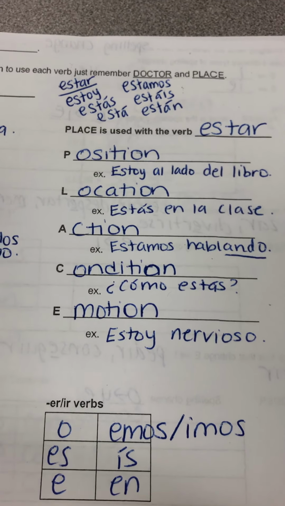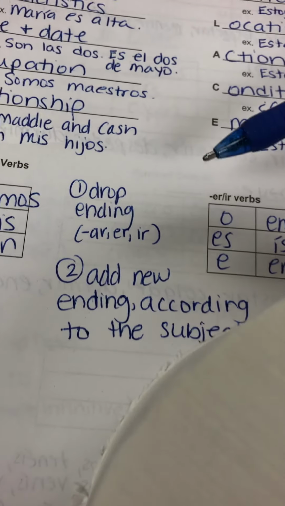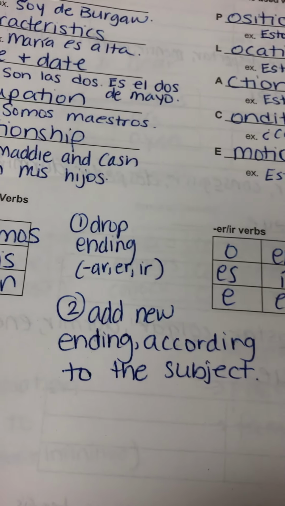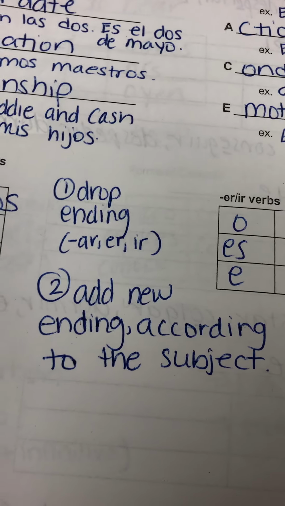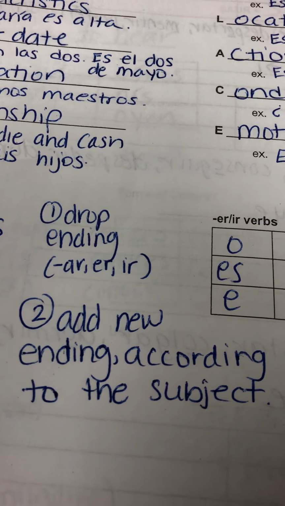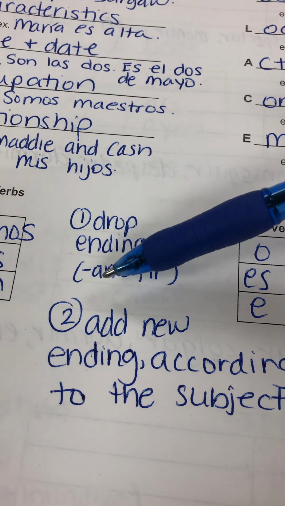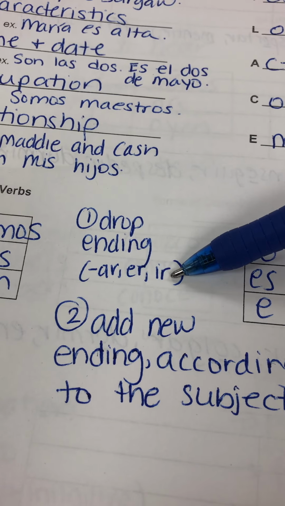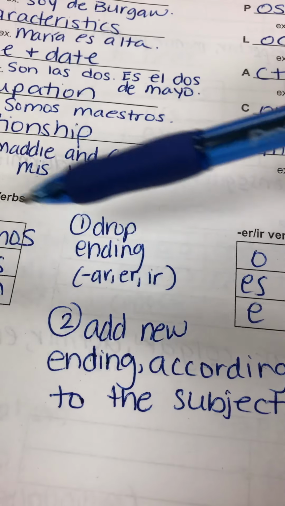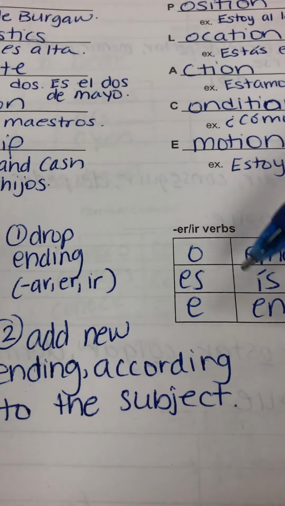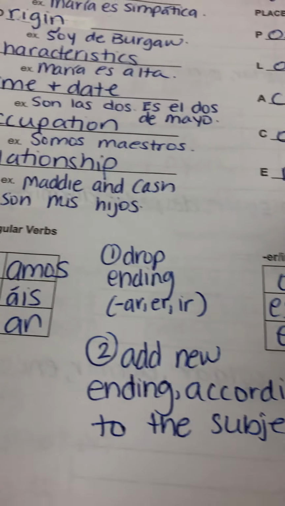All right, we're going to continue with regular verbs: AR verbs, ER verbs, IR verbs. This is just basic conjugation. If you have the word hablar, you can't say yo hablar, I talk. That would mean I to talk. So remember, you have to conjugate verbs to make them fit the subject. How do you conjugate a verb? You first drop off the ending. The ending is either AR, ER, or IR. Then you add a new ending according to the subject. If it's an AR verb, you add one ending. If it's an ER or IR verb, you add another. Okay? So here are your endings.